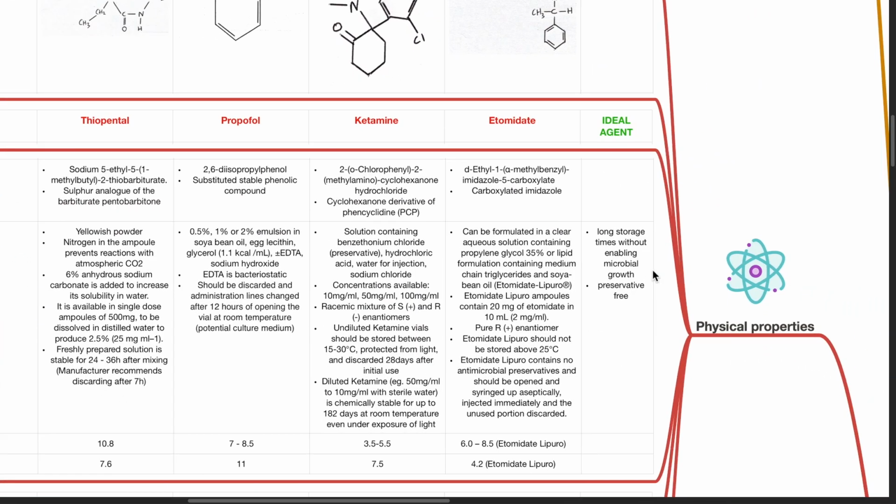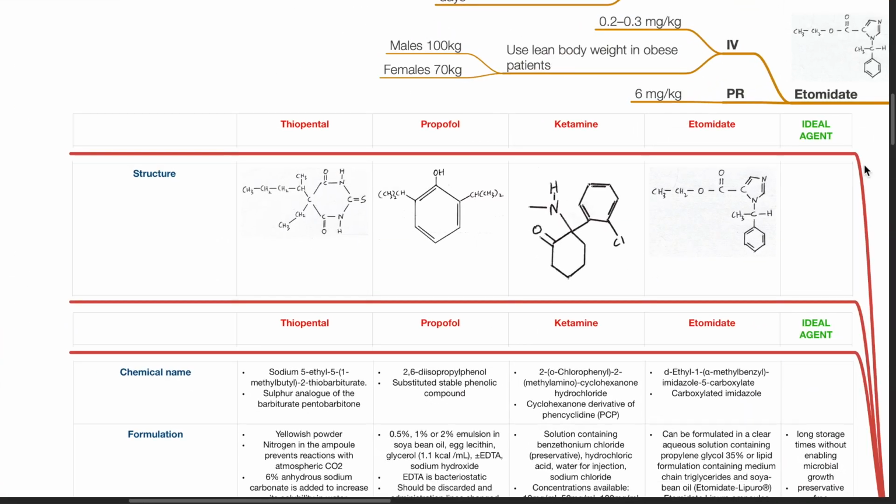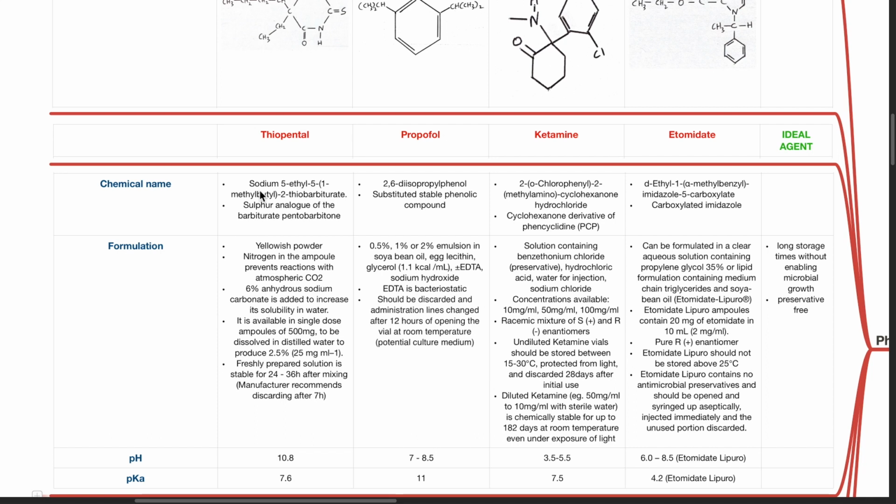Physical properties: the structure of thiopental, propofol, ketamine, and etomidate is as shown. Chemical name of thiopental is sodium 5-ethyl 5, 1-methylbutyl 2-thiobarbiturate. Thiopental is a sulfur analog of the barbiturate pentobarbital. For propofol, it is 2,6-diisopropylphenol.